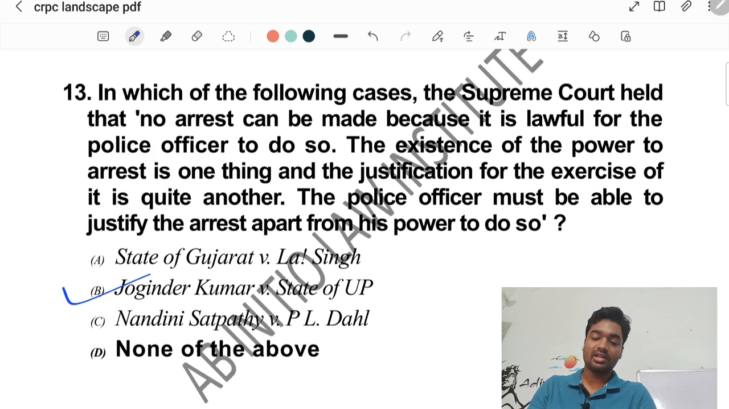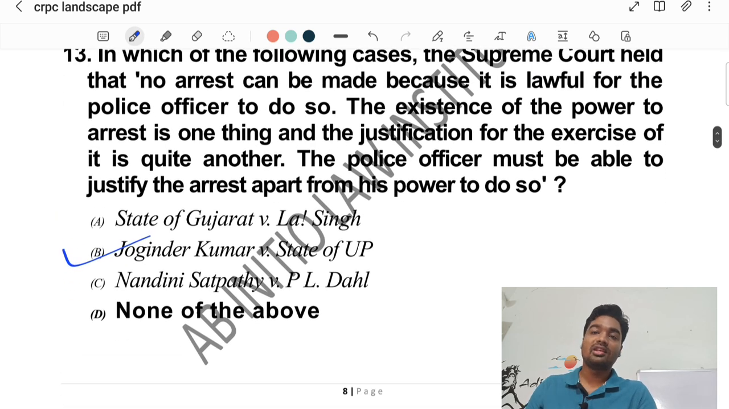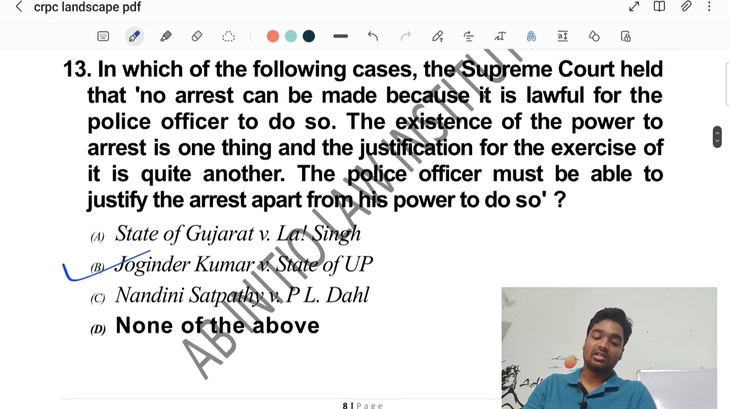Again, this is a very landmark case regarding the grounds of arrest, because by way of arresting we are legally curtailing the personal liberty of the person or of the accused. So that's why it needs to be followed by proper guidelines. That is why such a requirement is there. The ratio is implicit under Joginder Kumar versus State of UP, that the arrest has to be justifiable.